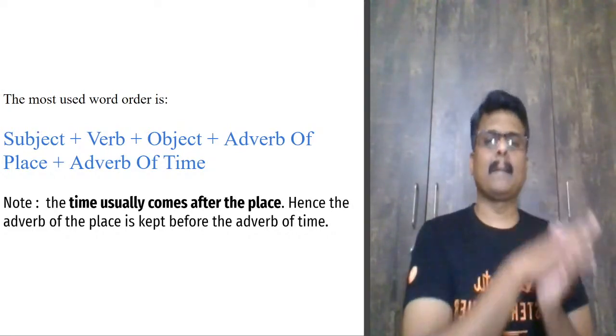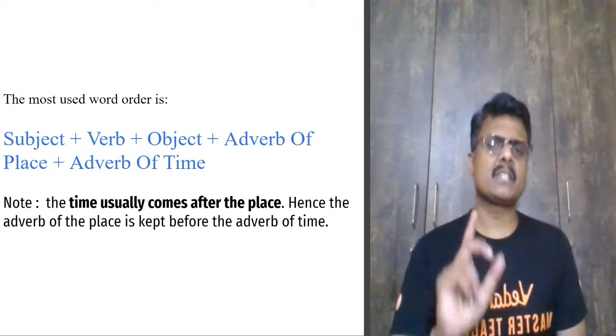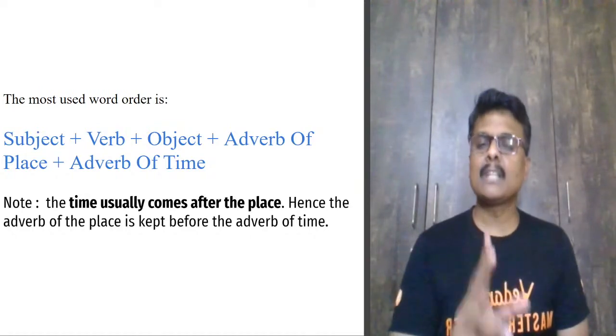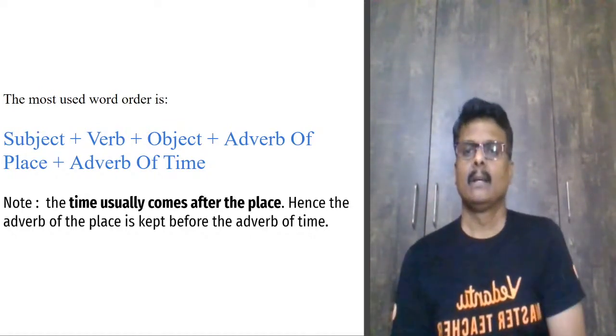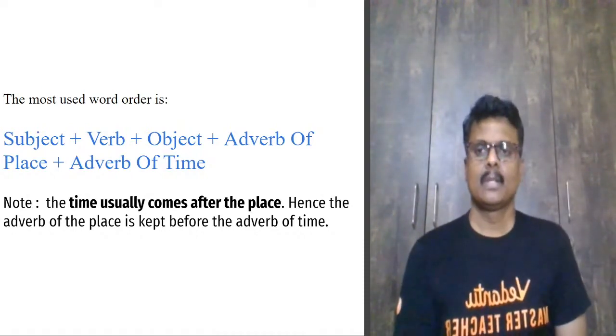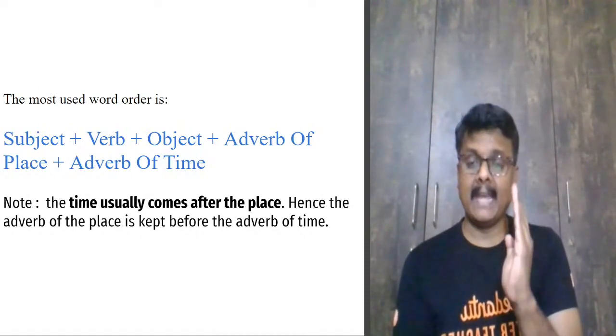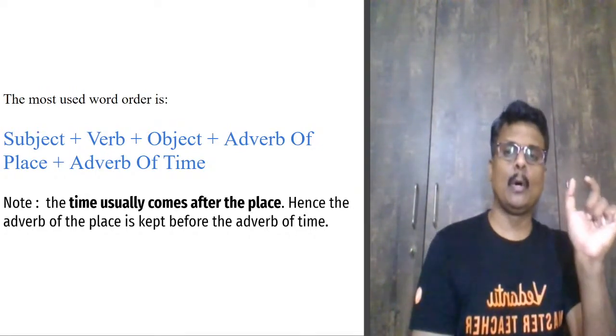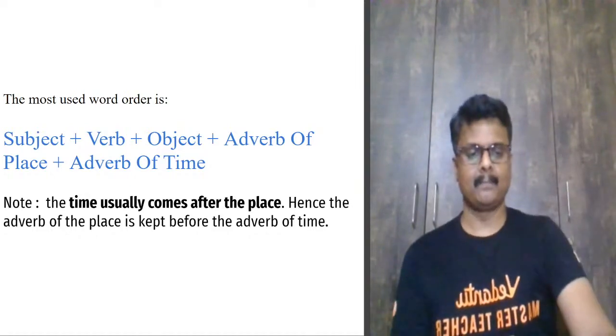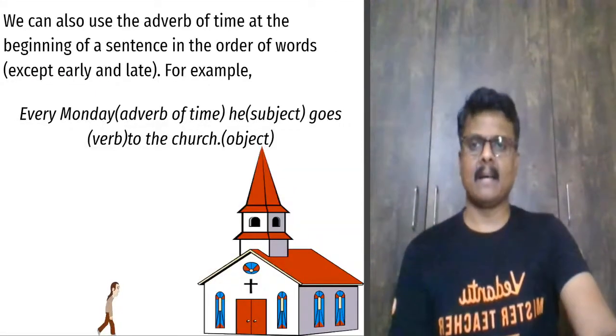After the place. Generally, do we first tell the time and then the place? No, right? First, we tell the place and then the time, right? I will be there at this time. So whenever there is an adverb of place and time, time comes at the end. So you follow the order, subject, verb, object, place and time. Clear? Now, moving on. This is the example.